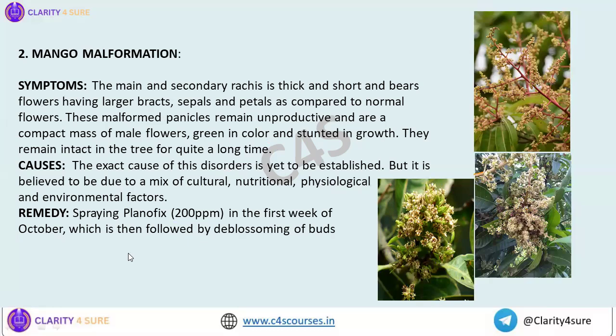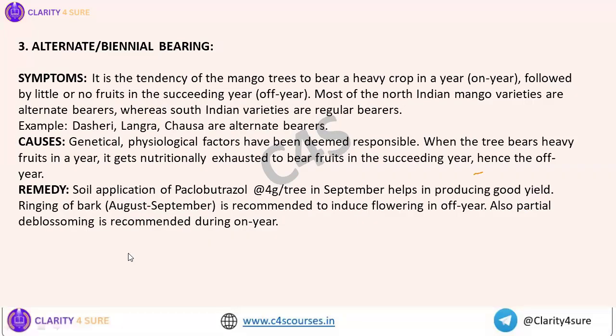Now, the next that we will see is alternate bearing. In case of mango, the most typical feature of alternate bearing is that one year it will bear a very heavy crop. Whichever year it bears a heavy crop, that particular year is known as what? On year. And in the next year, there will be little or no fruits, so that year would be known as off year. So whenever you see this term on and off year in case of a mango disorder, you immediately have to understand that it is alternate bearing.